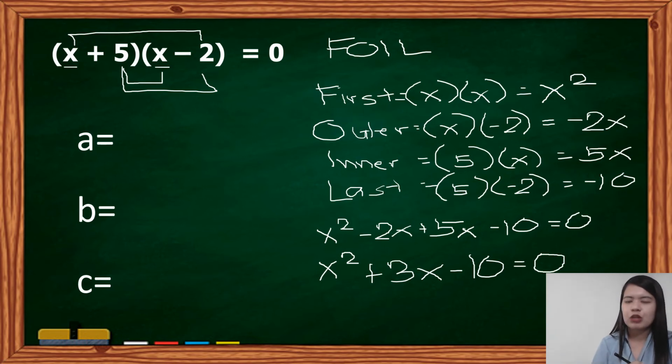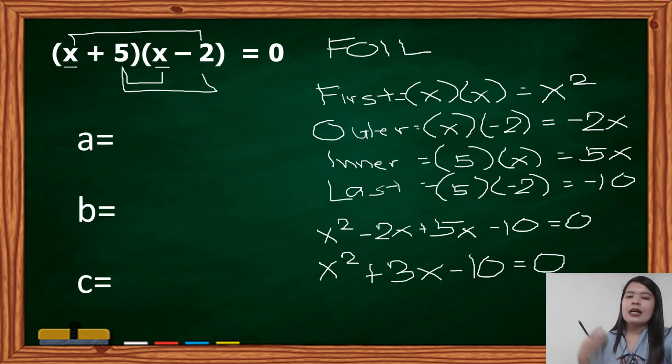Kindly observe that one first. Process, our process. Ano i-process sa utak kung paano natin nakuha ito? First, x times x, x squared. Outer, negative 2 times x, we have negative 2x. For our inner, 5 times x, 5x. And for our last terms, we have 5 times negative 2, which is negative 10.